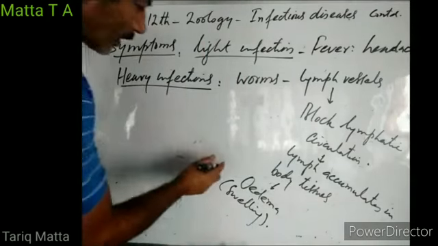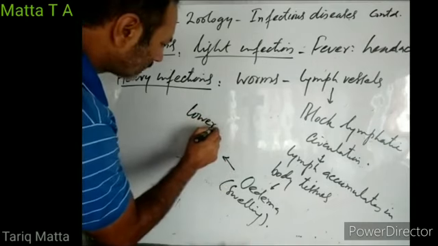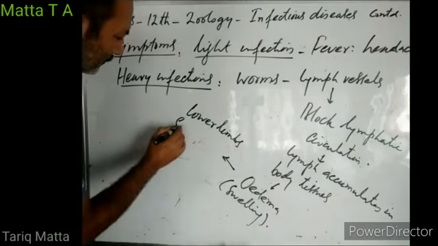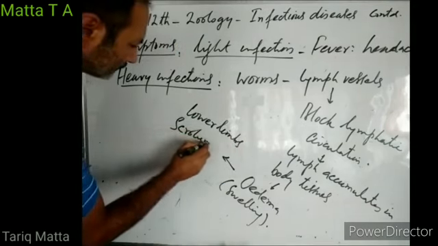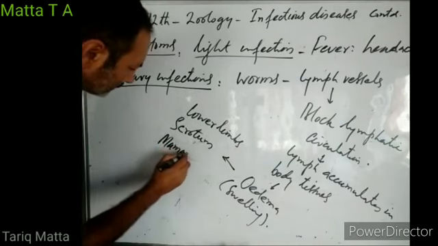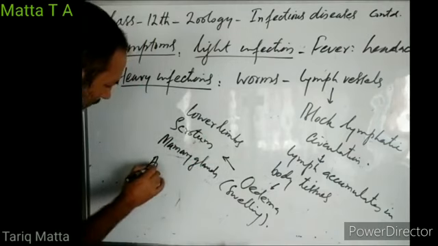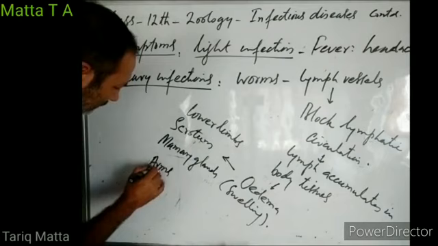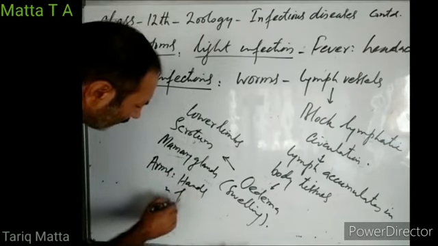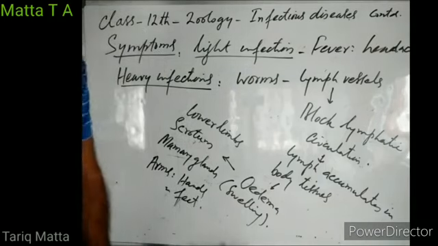The most affected organs are lower limbs, scrotum, mammary glands, arms, hands and feet. So it mostly affects the limbs of a person.